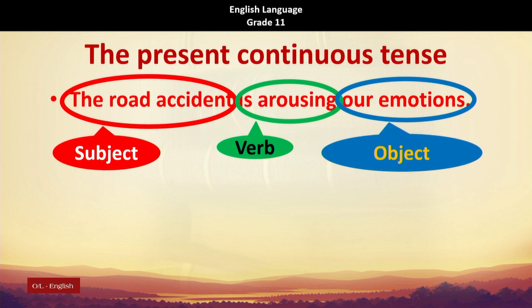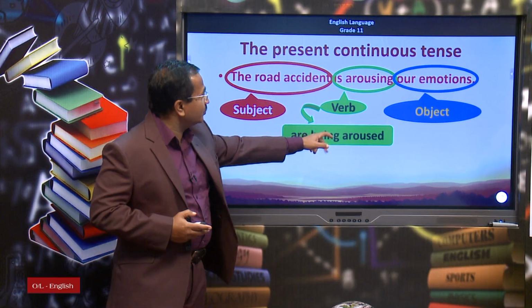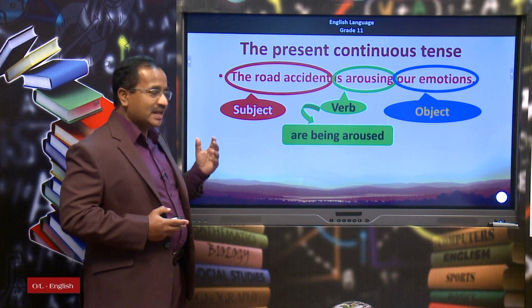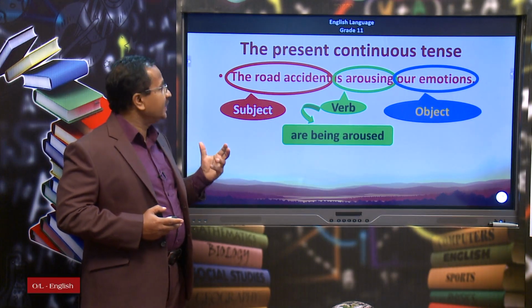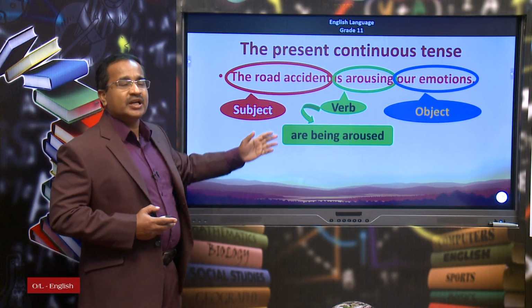Our emotions, since it is a plural noun, we have to choose from is being aroused, am being aroused, are being aroused. Out of these three, we have to use are being aroused because our emotions is a plural noun, and we have to use a plural verb.